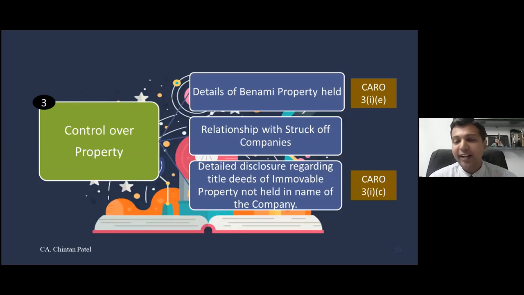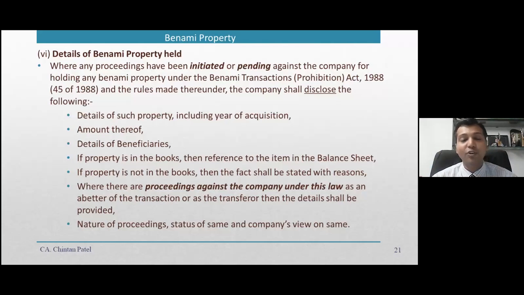Now let us look at the next very important point, and part is on control over property. There are three things which we are going to discuss, which are new. One thing is the details of Benami property held, if any, to disclose. Second is on the relationship with struck off companies. And third thing is detailed disclosures regarding title deeds of immovable property not held in the name of the company. Now let us focus on the first very important point, that is on the details of Benami property.